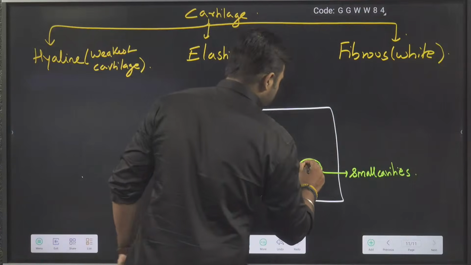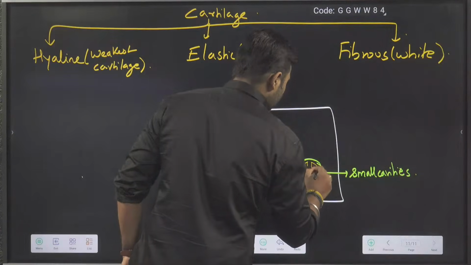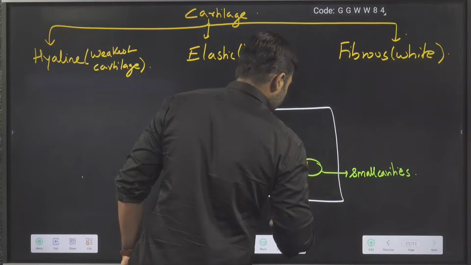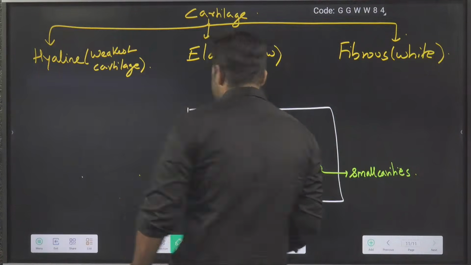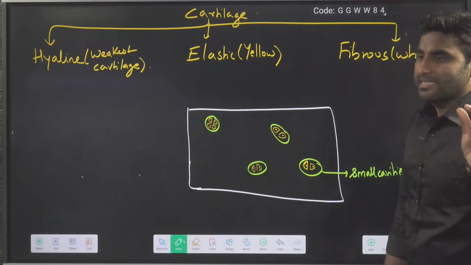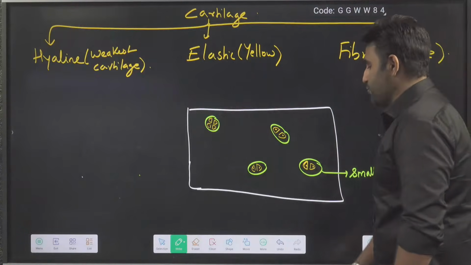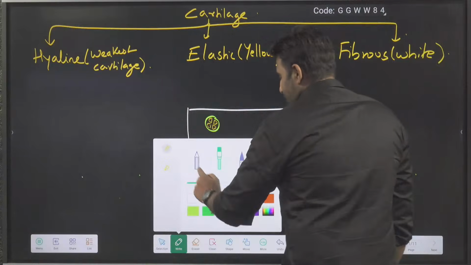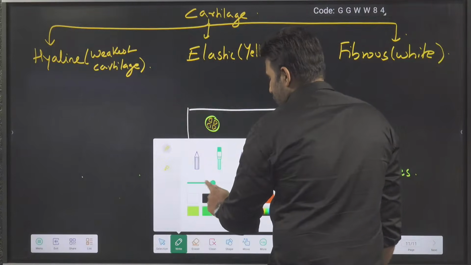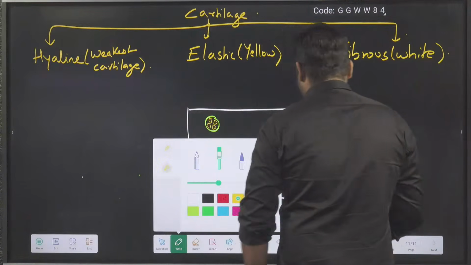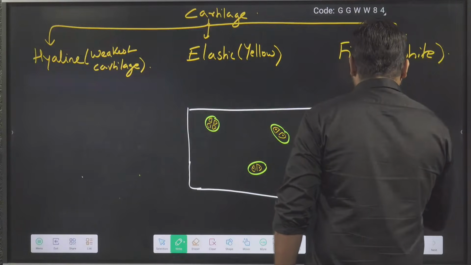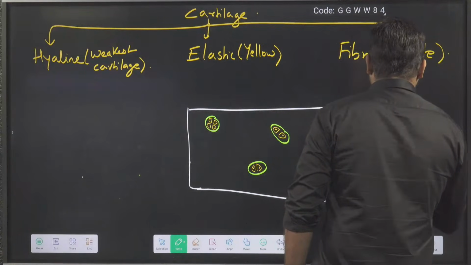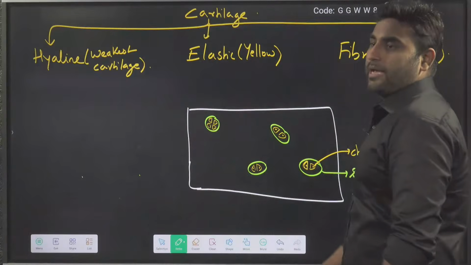These small half-moon shaped cells are there. What are these cells? Tell me. These cells which you see inside the small cavity are nothing but chondrocyte cells. What are these cells in the small cavity? In the small cavity, these cells are called chondrocytes. Am I clear?